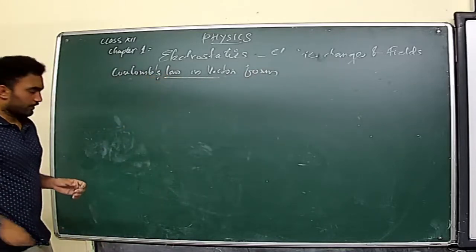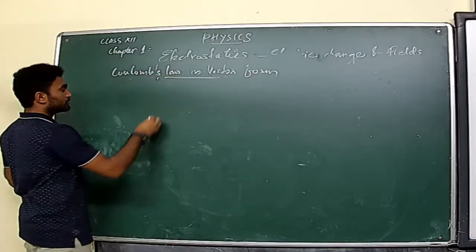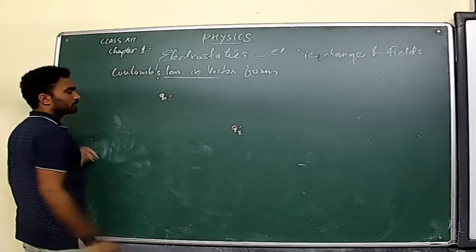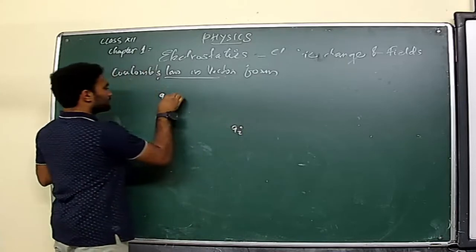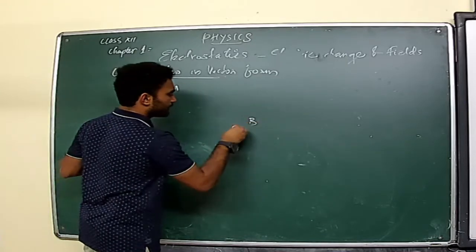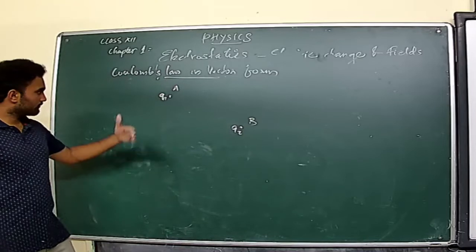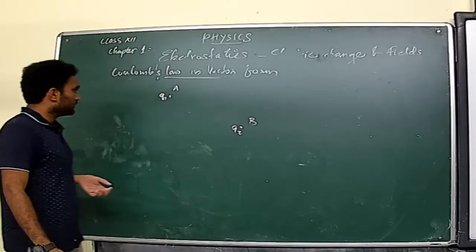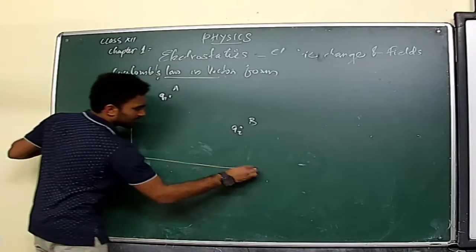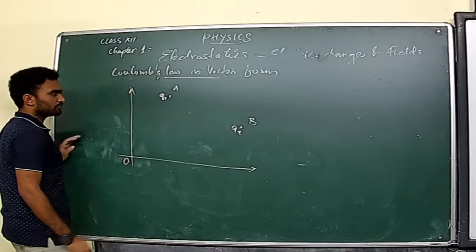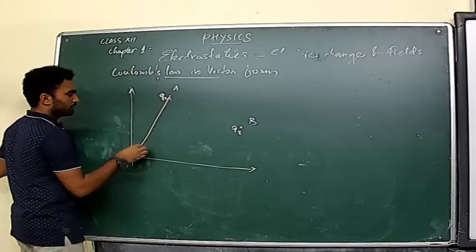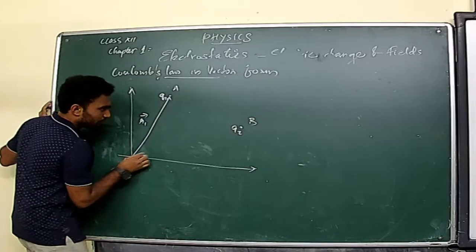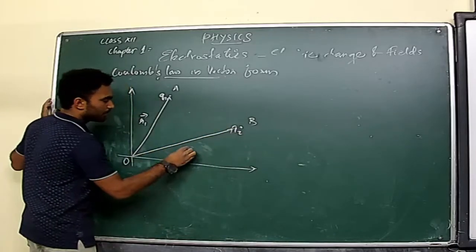Just consider two charges, Q1 and Q2, placed at some points A and B. Just for an example, we can consider both Q1 and Q2 to be the same kind of charges. Consider the origin, and let the position vector of the charge Q1 be R1, and the position vector of the charge Q2 be R2.